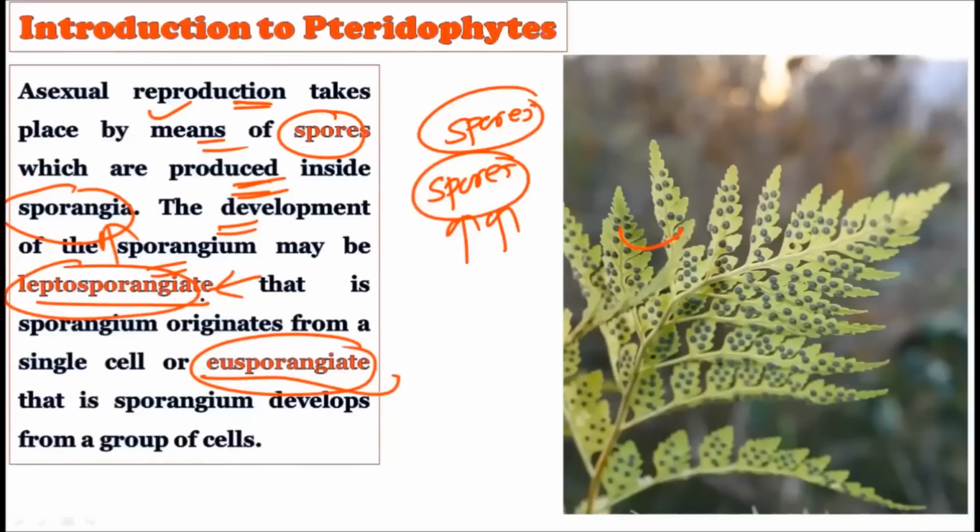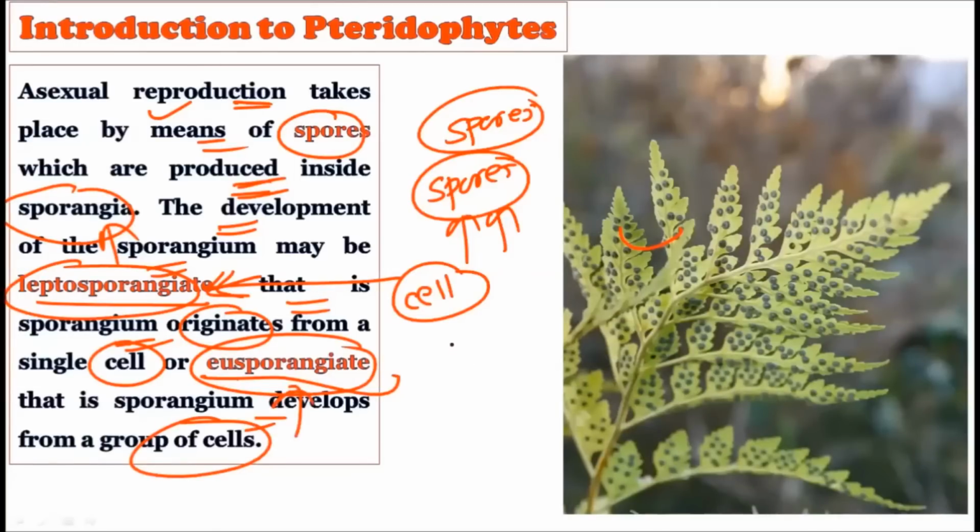See, we call it leptosporangiate when the sporangium originates from a single cell. That is, if a single cell is responsible for the origin of the sporangium, then it is called leptosporangiate. And if the sporangium originates from a group of cells, it is called eusporangiate.